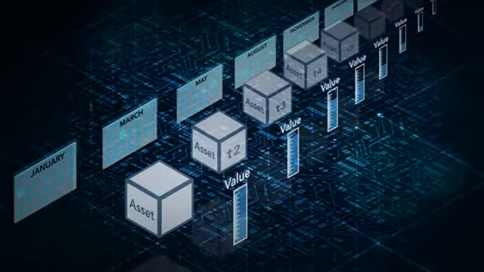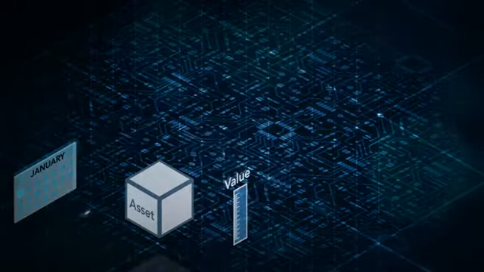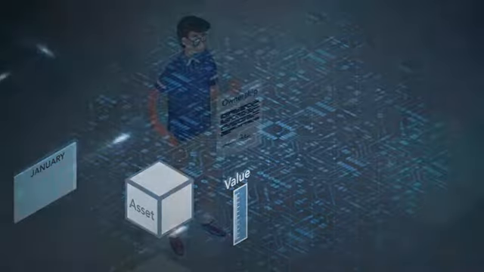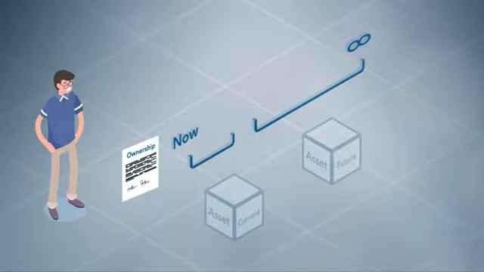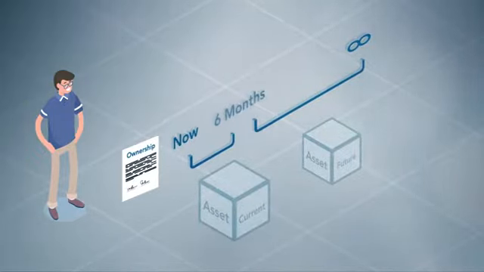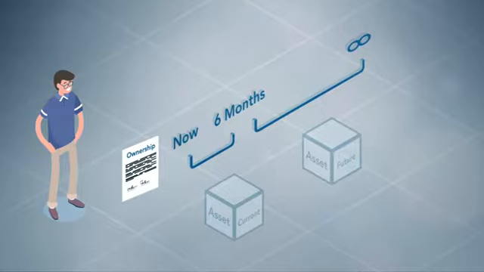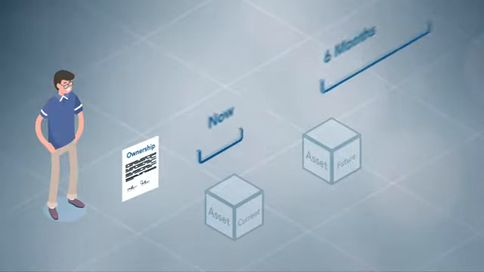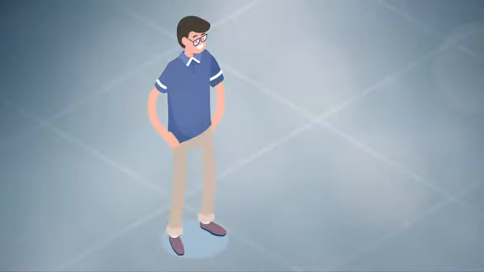The overall value we attribute to an asset is in fact a sum of its values over different future time points. With TimeLock, an asset's ownership can be split across different time segments. The current portion, valid from now until, say, 6 months, and the future portion, from 6 months until infinity. This split creates two separately tradable time-based assets. These different time portions of an asset or a token now allow you to do some pretty cool things.